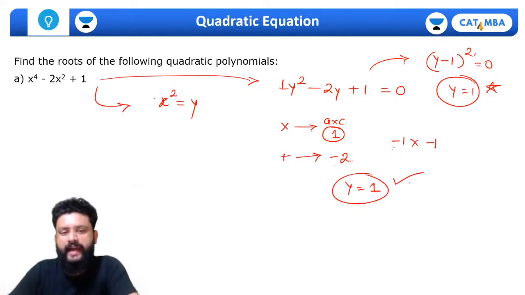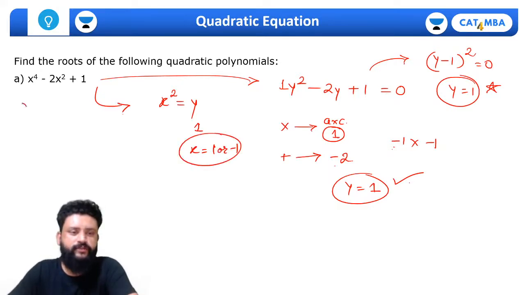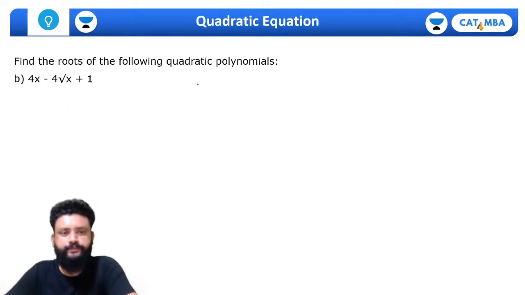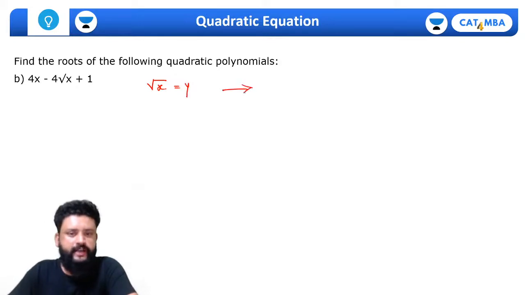So if y is 1 and x square is y, so x must be 1 भी हो सकता है और minus 1 भी हो सकता है. तो roots for the values of roots for this polynomial will be 1 or minus 1. The same way, try for this. We can put the value of root x as y here, and I can get the quadratic polynomial from here as 4y square, because x will be y square then, minus 4y plus 1 equals to 0.